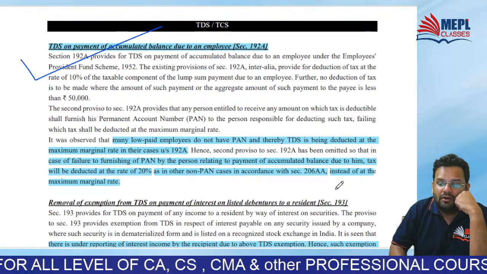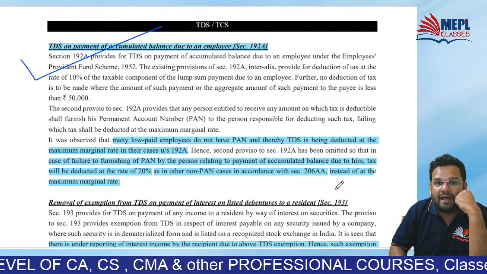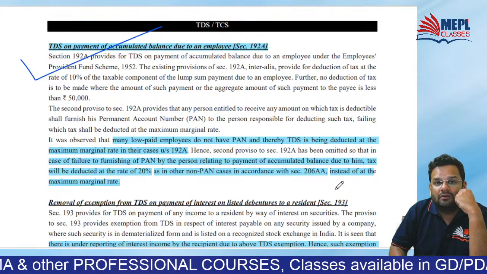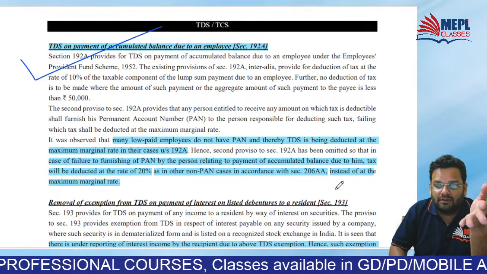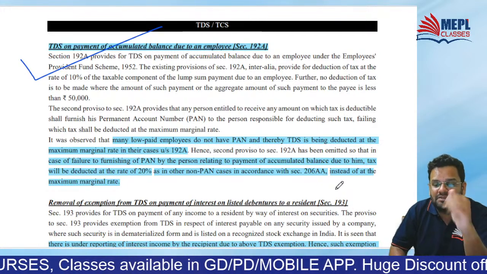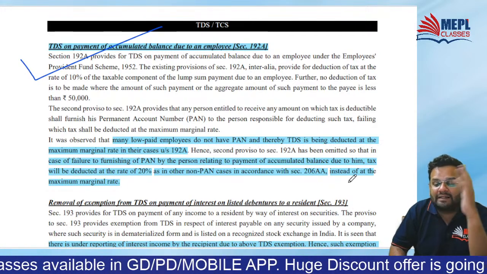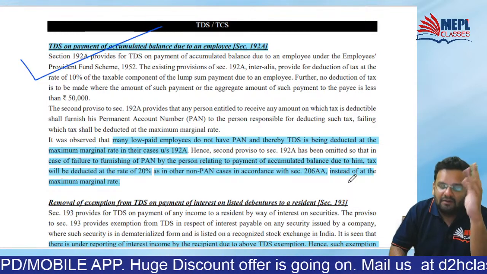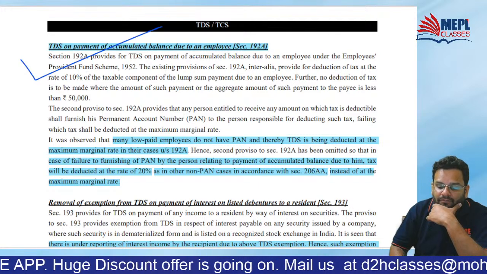If the employee did not give PAN, then TDS used to be at the rate given in this section, which is 10%, or the maximum marginal rate of tax, whichever is higher. So they used to suffer a lot.